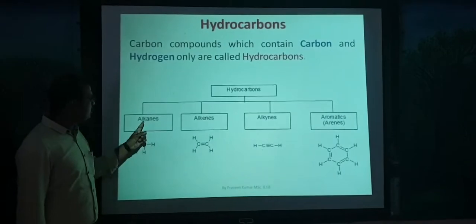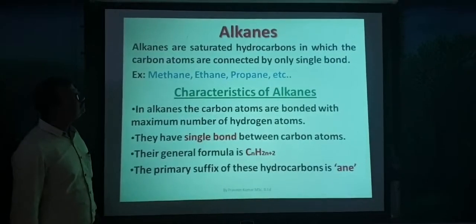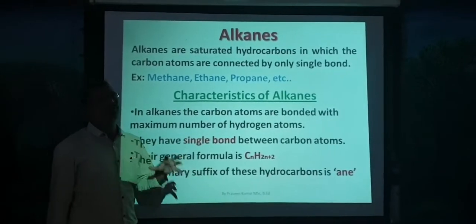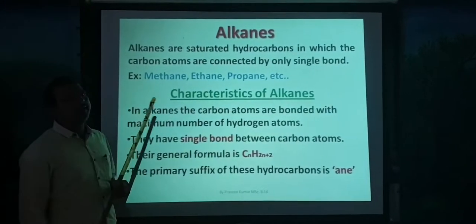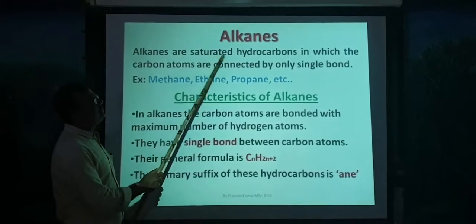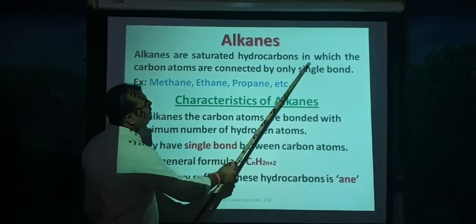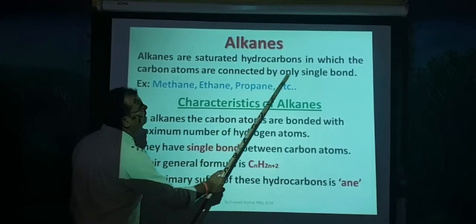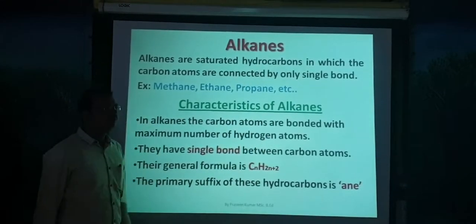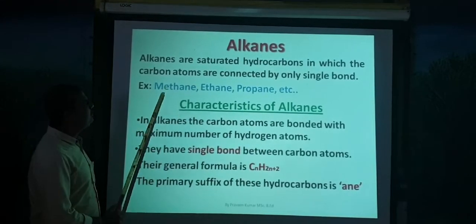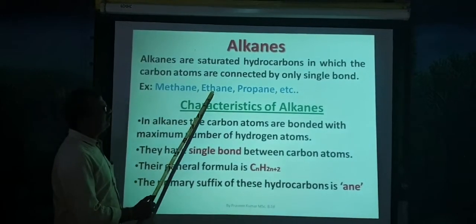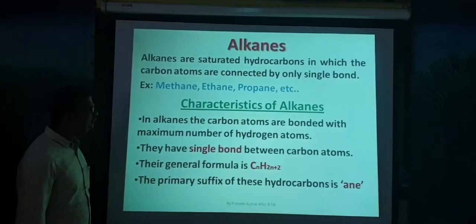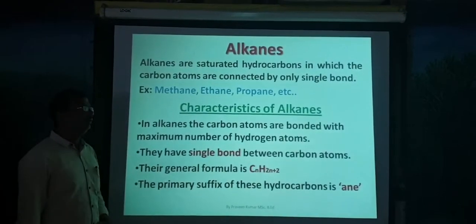We will discuss the alkanes first. These are the simplest hydrocarbons. What are alkanes? Alkanes are saturated hydrocarbons in which the carbon atoms are connected by single bonds. Examples: methane, ethane, propane, etc. What are the characteristics of alkanes?